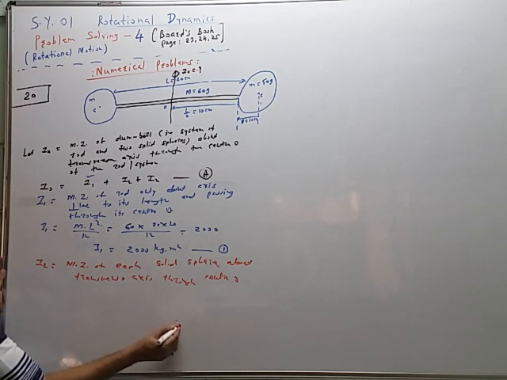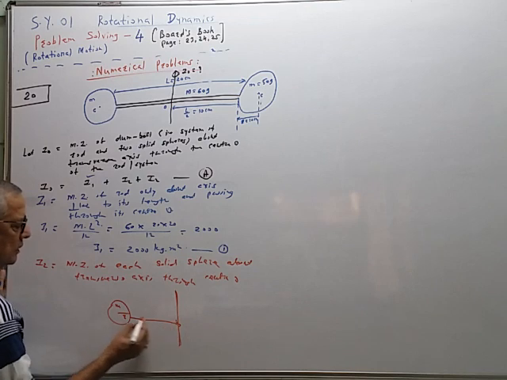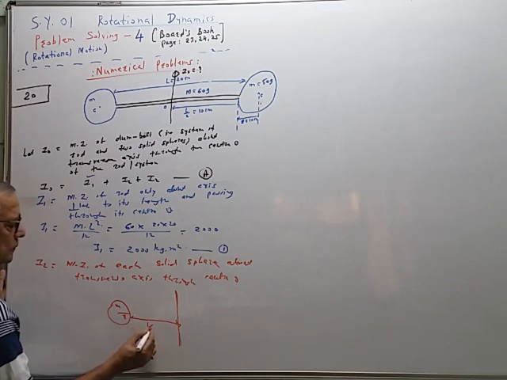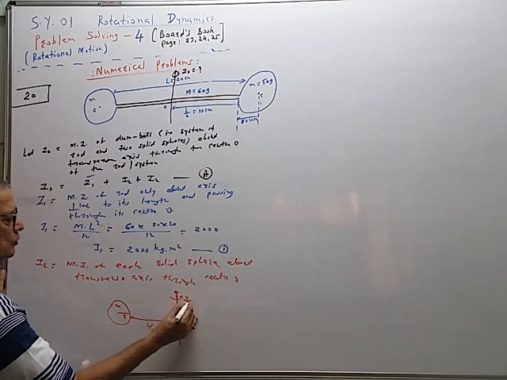This is the point O. This is the sphere of mass m, radius r, the distance is L by 2. So you have to find this moment of inertia I2.